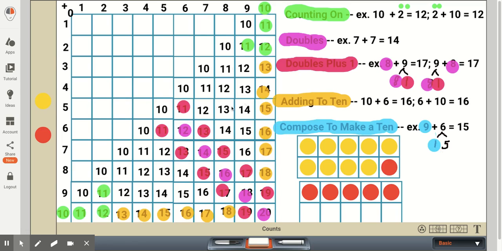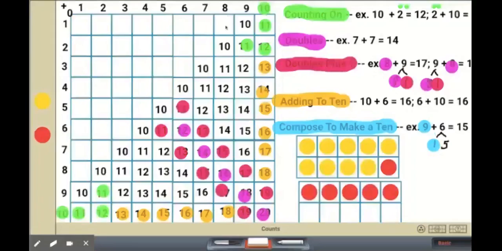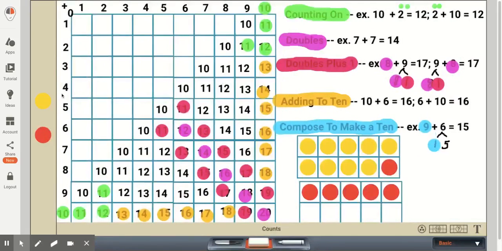So for instance, if we had 8 plus 5, or 5 plus 8, but we would think of it as 8 plus 5, we would take that larger number and say to ourselves, we'd want our first grader to say 8 plus how many more to make a 10 or to fill up a 10 frame? And that would be 2 more. And if it was 8 plus 5, we would break the 5 into 2 plus 3. So 8 plus 2 would make 10. And then by knowing our adding to 10, 10 plus 3 more would be equal to 13.